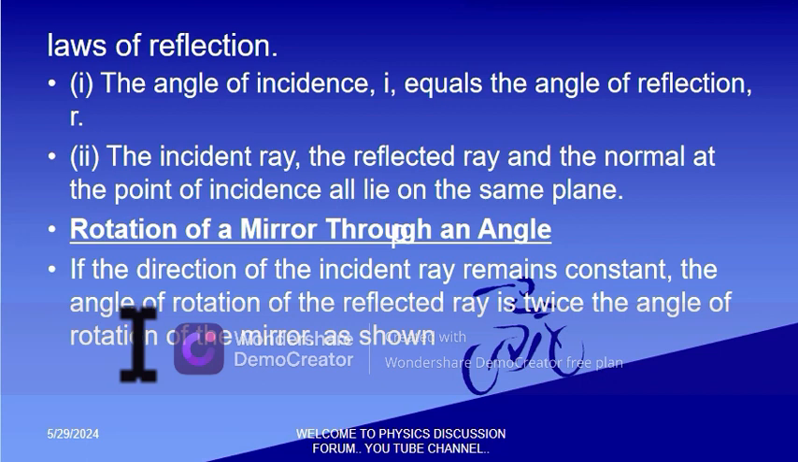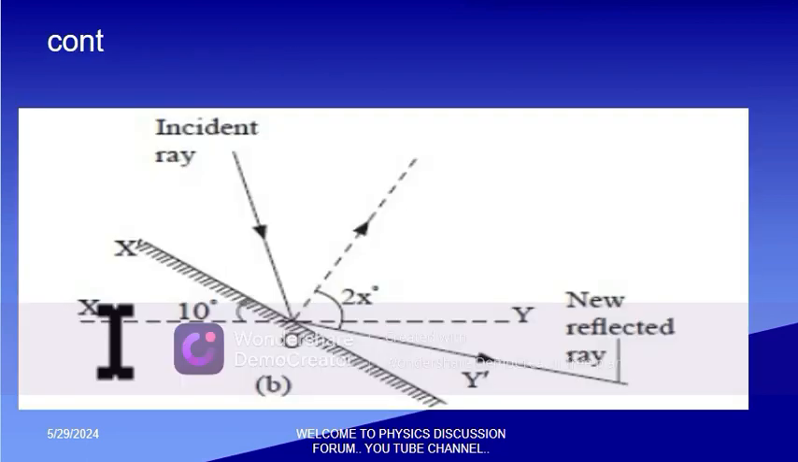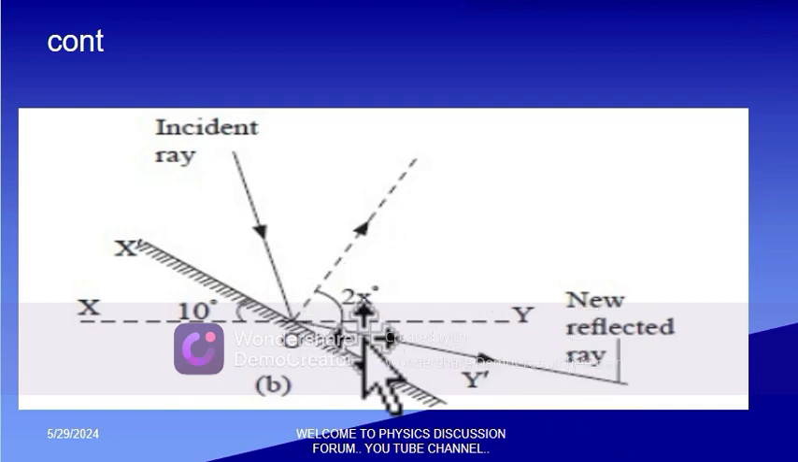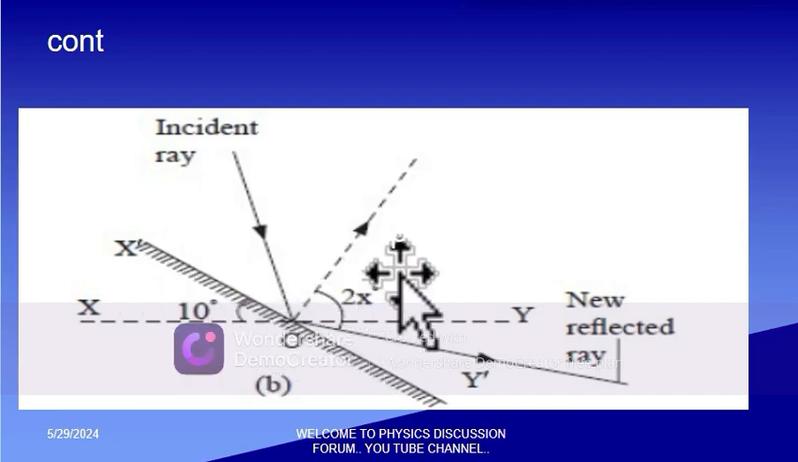So it is as shown here. Remember the direction of the incident ray is kept constant. Then we have the new reflected ray. This was the initial, then we have the new. You find that the angle is twice the angle of rotation. So this is twice x. The angle of rotation was 10, so it is twice, meaning it is 20 degrees.